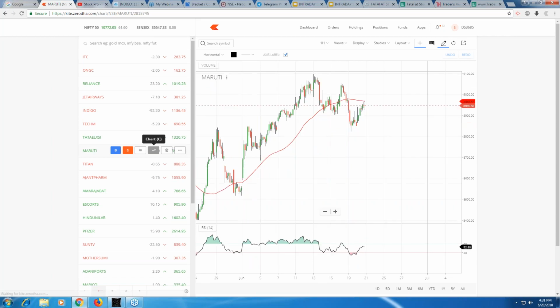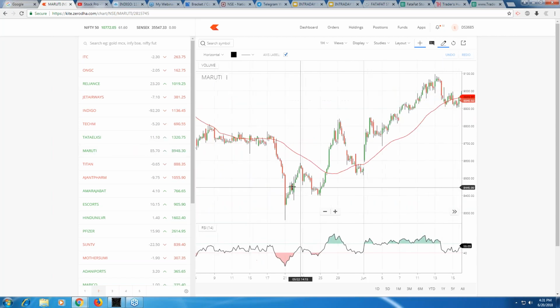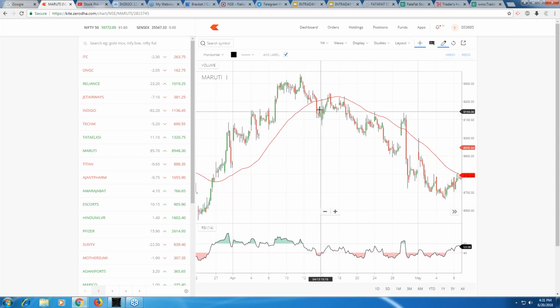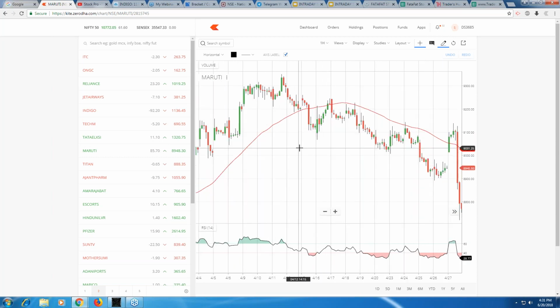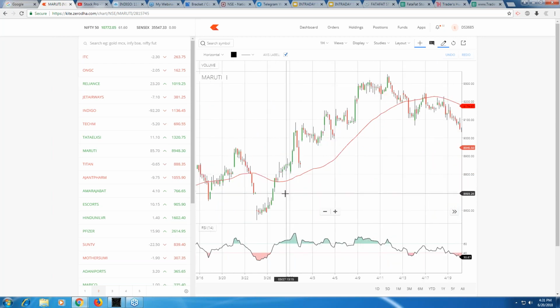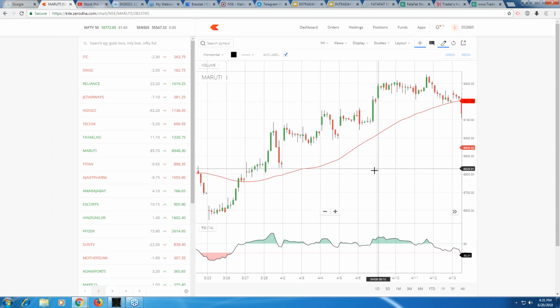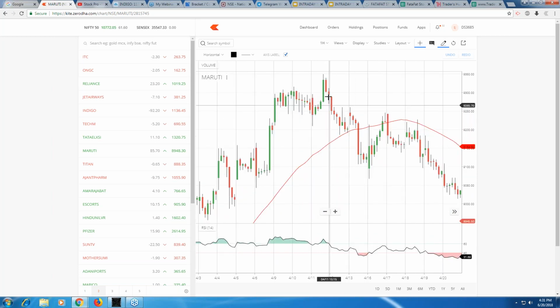Maruti, you can do the same thing in Maruti as well, right? See here, you have two confirmations, more than enough for you to enter into the trade. See here, this is RSI goes above, price goes above, and see from here to here, stock goes. Once you enter, you don't need to worry, except RSI goes drastically below. Like here, it almost threatened that stock will go down, but it took a support and went up. Because the price was above 50 moving average, we didn't exit. Now here RSI has gone down and the price is also coming down, so we will exit our trade, right?